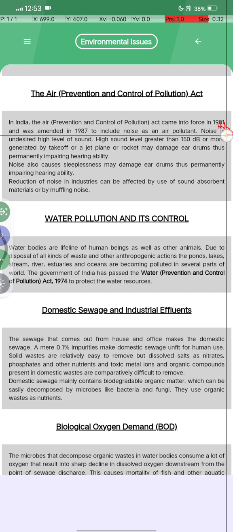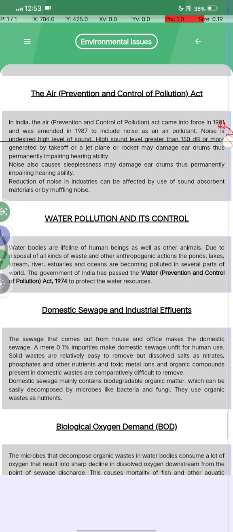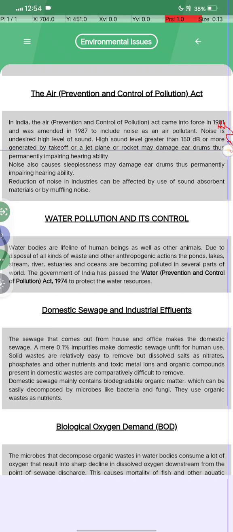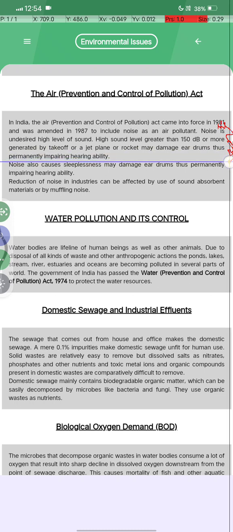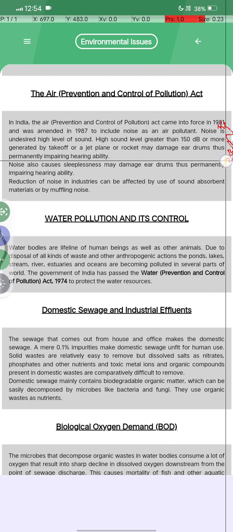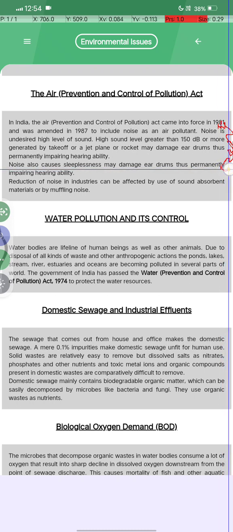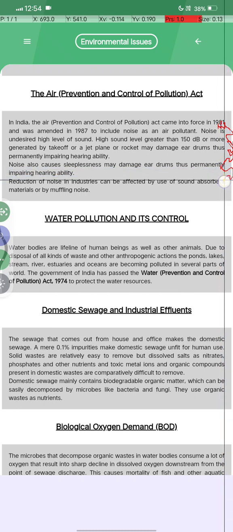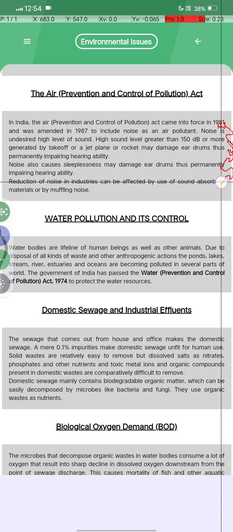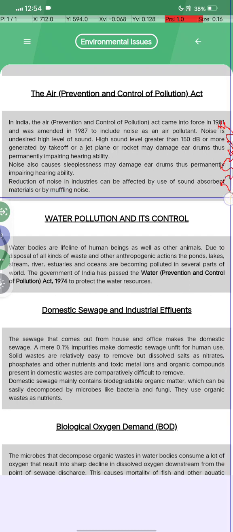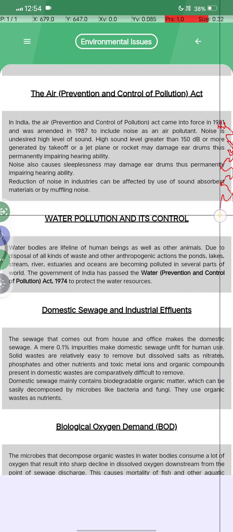Noise is included in air pollutants. Noise is an undesired high level of sound. A high sound level greater than 150 dB, generated by the take-off of a jet plane or a rocket, may damage eardrums, thus permanently impairing hearing ability. Noise also causes sleeplessness. The reduction of noise in industry can be achieved by the use of sound-absorbent materials or by muffling the noise.